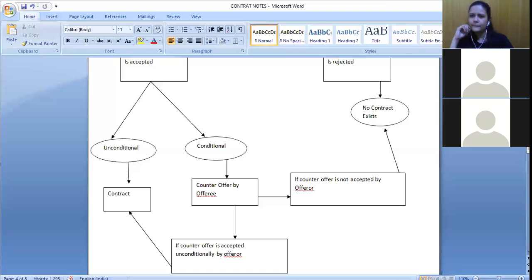No, one is saying I want to sell, and the other is saying I want to purchase at the same price. But as it was through postcard, A's postcard went to B, and B's postcard went to A. So the terms were the same, but they both proposed to each other. So I think that a contract was not enforced. Like you are saying that at the same time they both made the same kind of offers to each other? Yes, ma'am. Okay, that is not a counter offer.